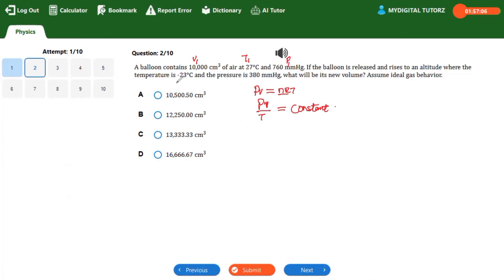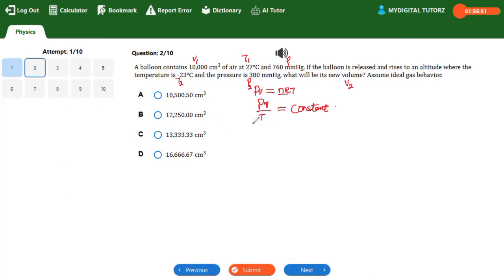Here is the second condition, the final condition. We have T2 and P2, then you're looking for V2. So take note of this. You need to be smart in your exam. You understood? You need to be smart, very smart.